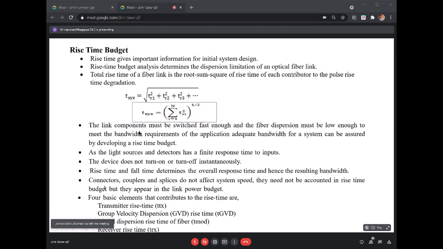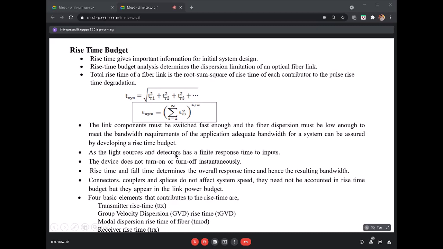As you all know, the switching should be very fast and at the same time fiber dispersion should be very low, so that we can meet our bandwidth requirement and the system is suitable for the application. This can be assured by developing a rise time budget.